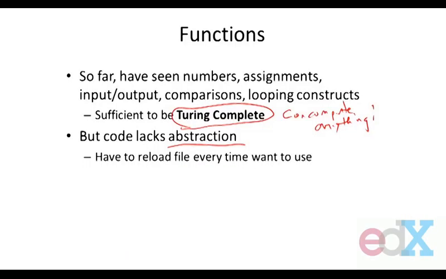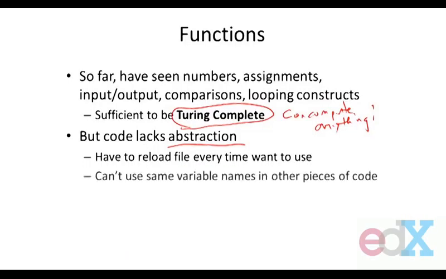For example, as you saw before, every time I want to use a script, I've got to reload the file. And if I want to do it with some different parameters, I've got to change the values of variables before I run that file. Moreover, or more importantly, I can't use the same variable names other places in the code. If I've got a piece of code that's using X, Y, and Z, I've got to make sure that they're not accidentally getting changed somewhere else. So I'm stuck with having to be very careful about the use of names.